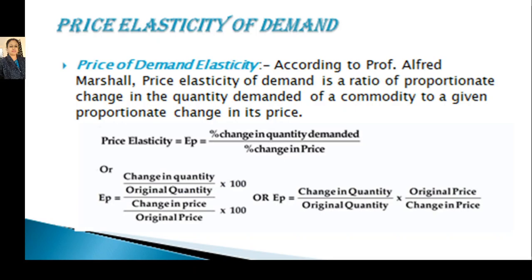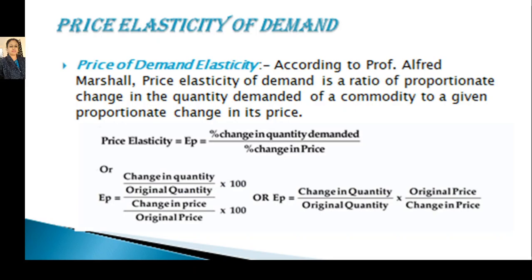It means due to change in price, how much the quantity demanded by the consumer can be responsive. The extent of change in demand can be measured by this price elasticity of demand. So, here the formula: EP equals, first we have to show the percentage change in quantity demanded.